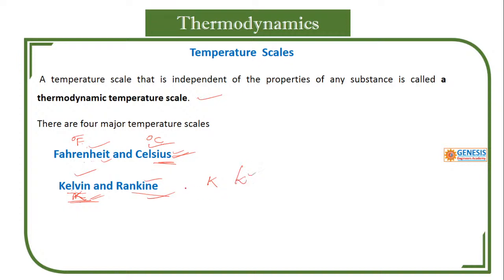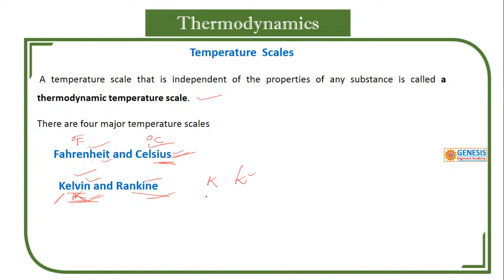So how many scales do we have? Fahrenheit, Celsius, and Kelvin, and the Kelvin scale we call the absolute scale. You must also become an expert at converting one scale into another without any doubt or hesitation. Got my point?